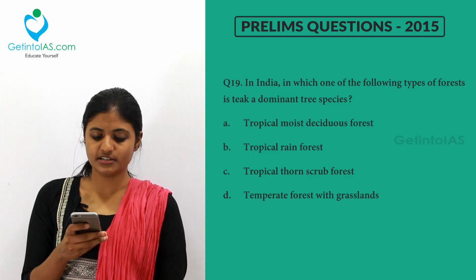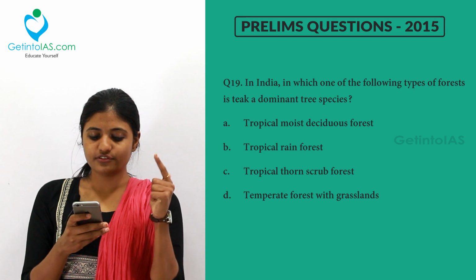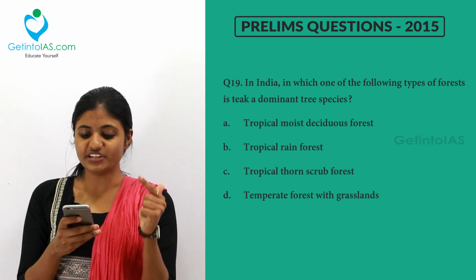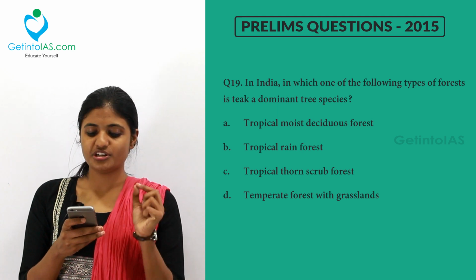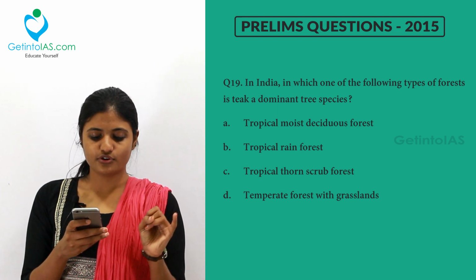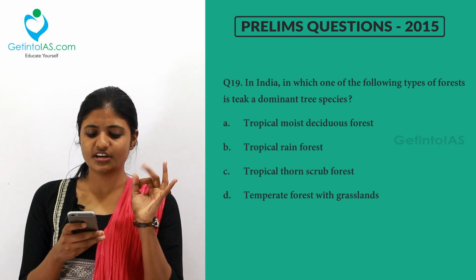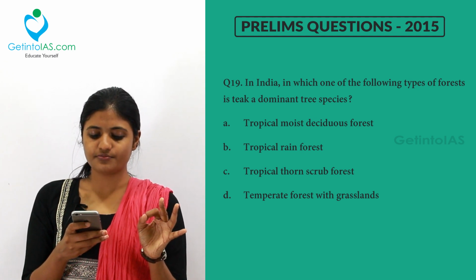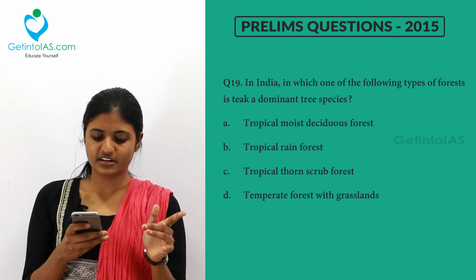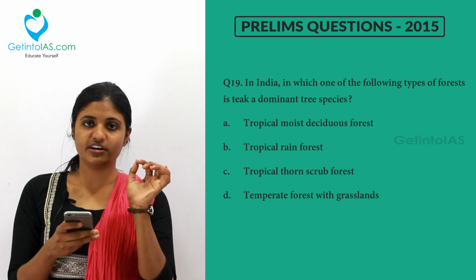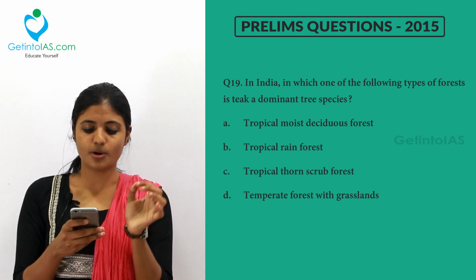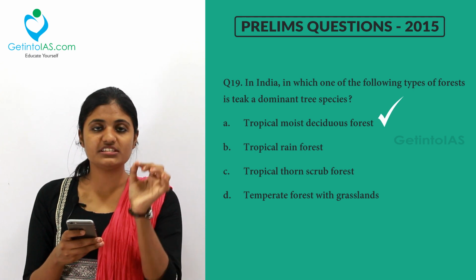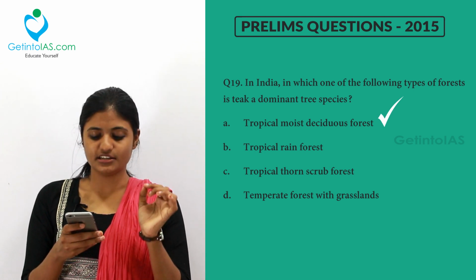Moving to the next question. In India, in which one of the following types of forest is teak a dominant tree? So in which forest can you find teak? Option A, tropical moist deciduous forest; B, tropical rainforest; C, tropical thorn scrub forest; D, temperate forest with grassland. Wherever you see the word deciduous, in that place teak grows very abundantly. So option A, tropical moist deciduous forest, is the place where teak grows.